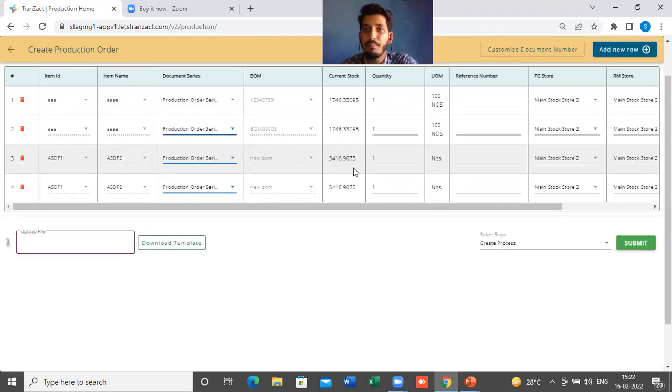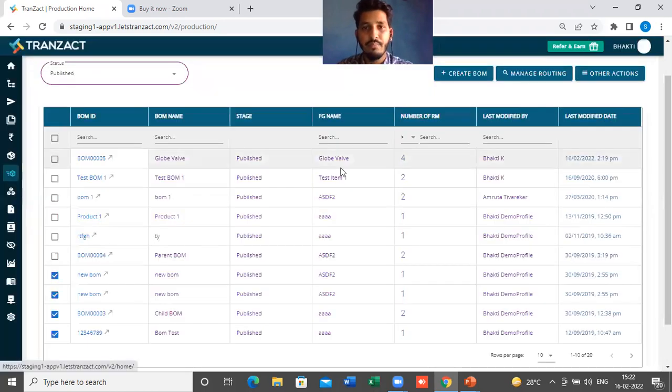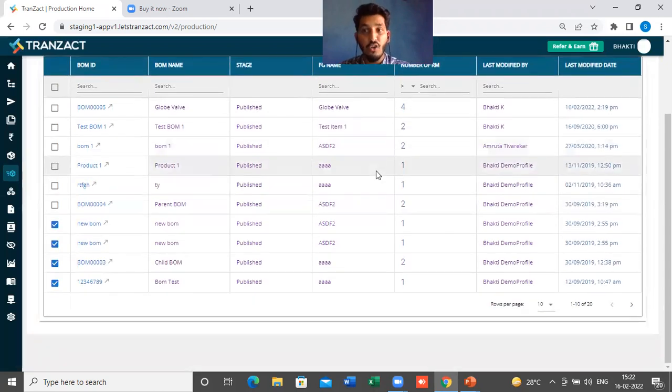So you can bulk select or bulk create the production order directly from your bill of material. This is how it will look, and this is the same window which appears once we start the process. We'll look into that in the second part of the session, which is production flow. So this is all about the bill of material.